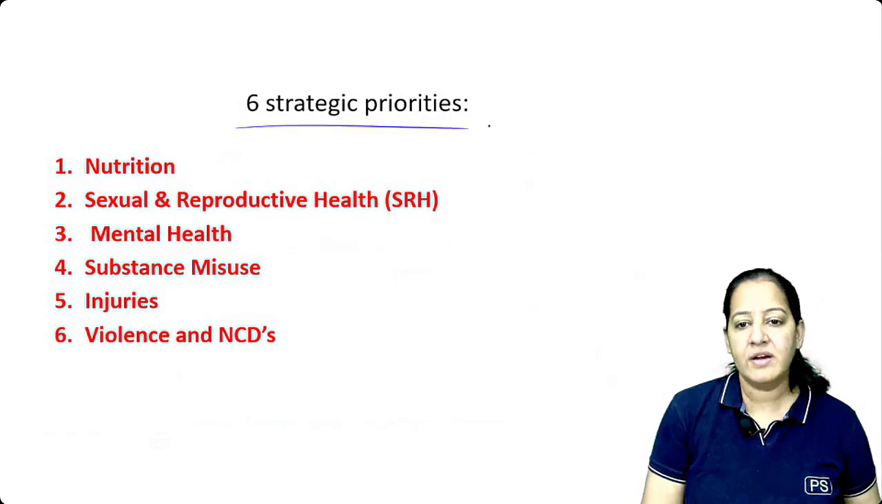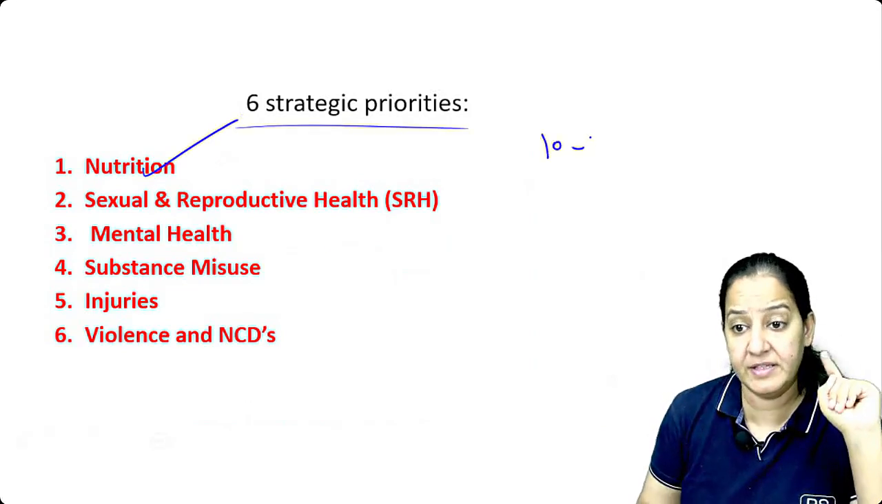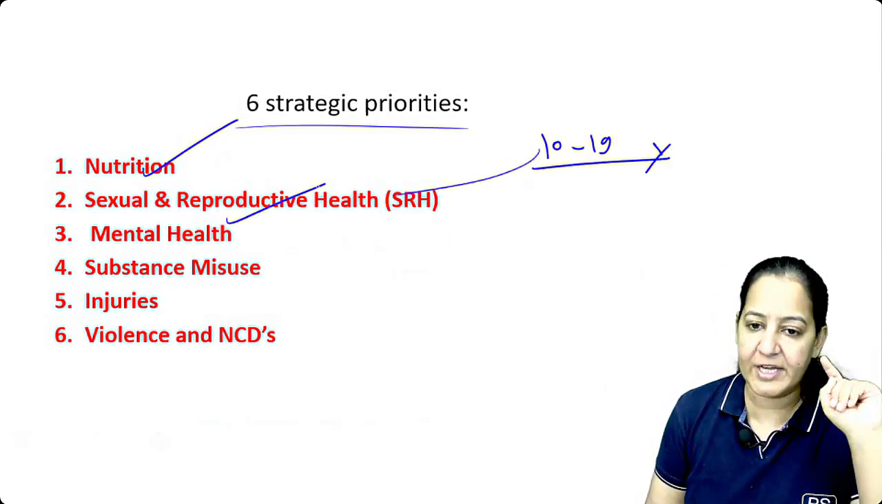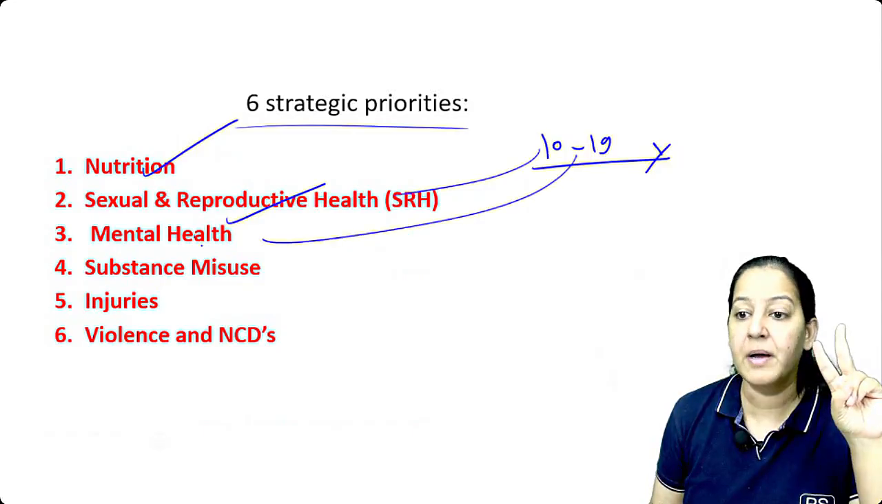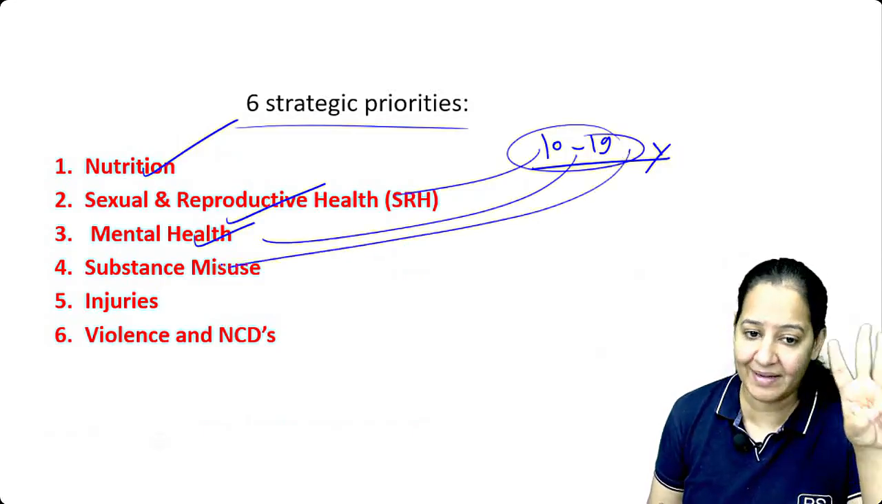Okay, there are 6 priorities here. We should take priority of their nutrition. Number 1, in this age group, we are talking of age group of 10 to 19 years. You should take priority of their sexual and reproductive health. Mental health, very main. This is the very delicate age. Mental health. Substance misuse.